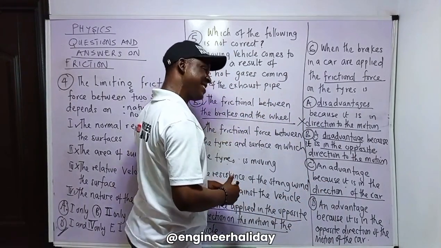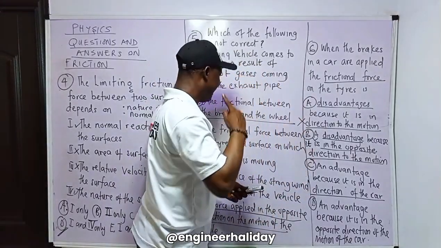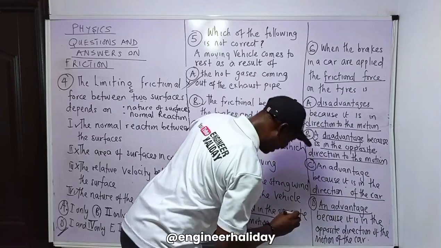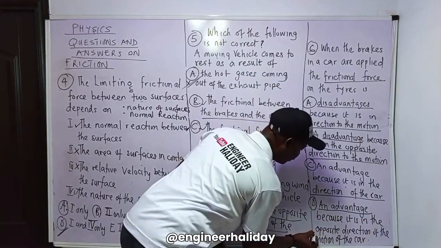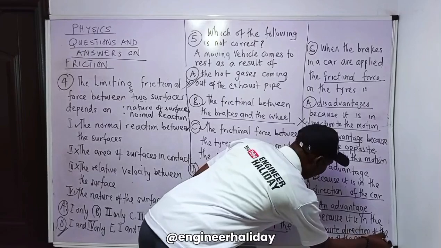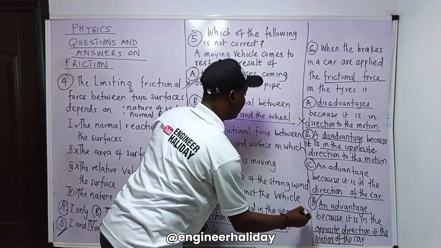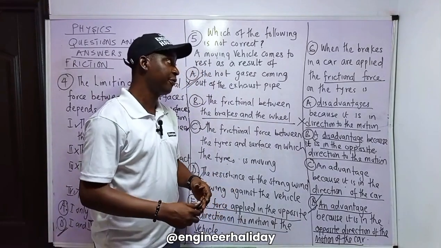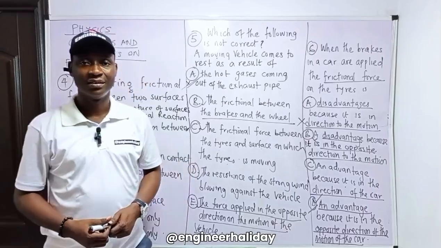It's always in the opposite direction to the motion of the car, and it's an advantage. Take note of that. Let's check the last one: an advantage because it is in the opposite direction of the motion of the car. Correct. I think D is completely correct for question 6. I believe you understand that.